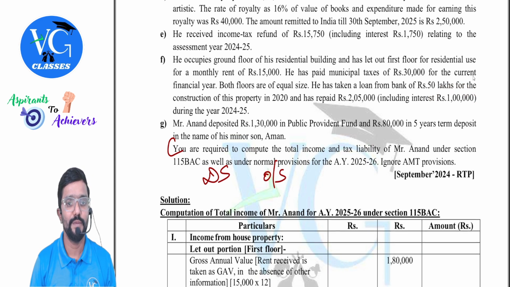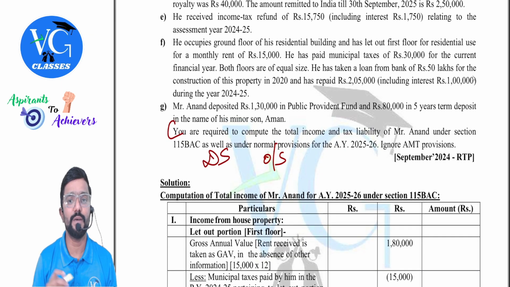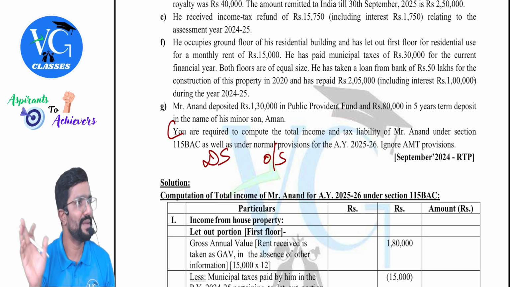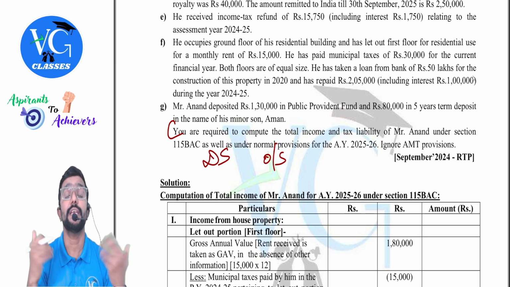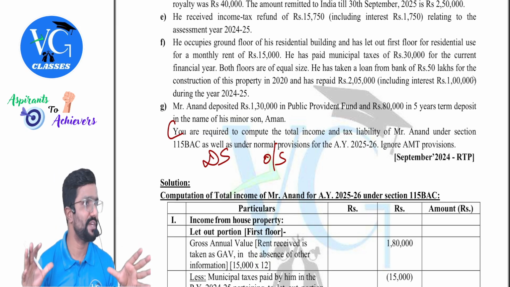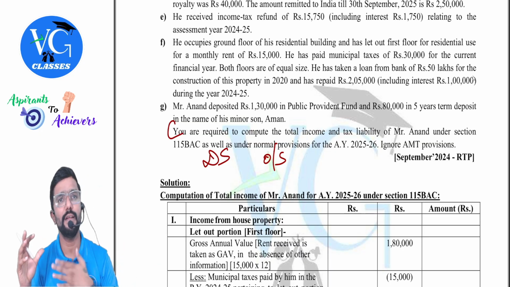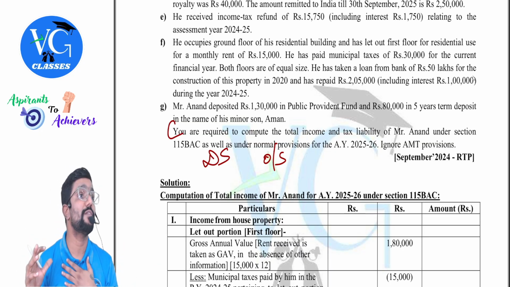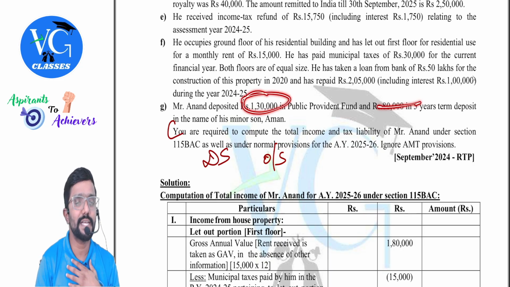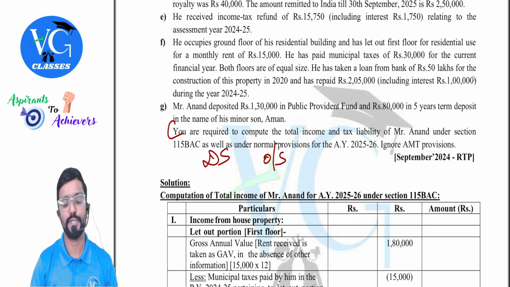Yes, sir. Mr. Anand deposited 1,30,000 in Public Provident Fund, and 80,000 in 5-year term deposit in the name of minor son. For children and all, no deduction. Minor or major, it doesn't matter, no deduction. FD has to be kept in the assessee's name. If it is kept in someone else's name, no deduction for it. Clear? Minimum 5 years is there, provided FD is kept in the name of assessee. So for this, no deduction. For this, is deduction available? Yes, only under optional scheme.